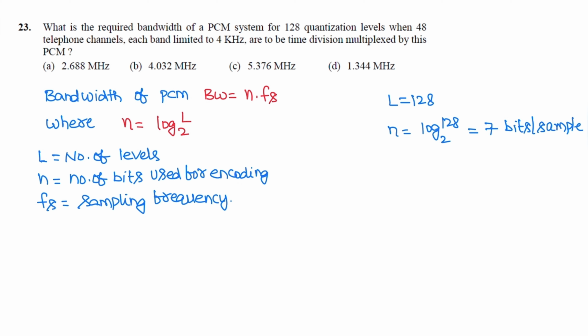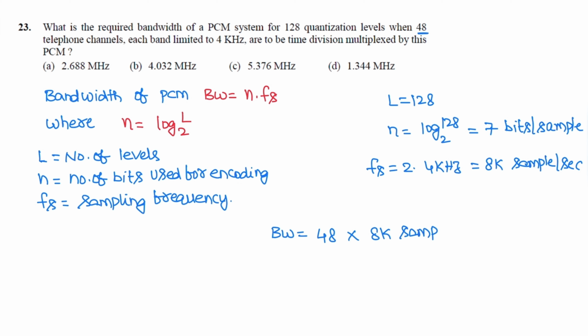Now sampling frequency fs is 2 times 4 kilohertz, so that is 8 kilo samples per second. Now bandwidth is total number of channels. There are 48 telephone channels. So total number of channels into, for each channel there are 8 kilo samples per second, and each sample is encoded with 7 bits per sample.